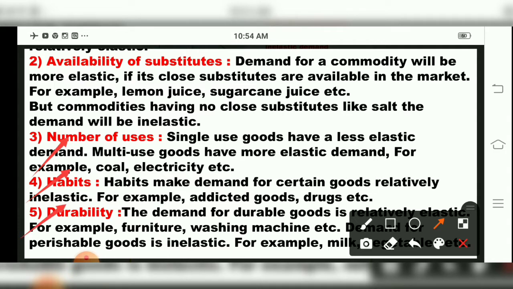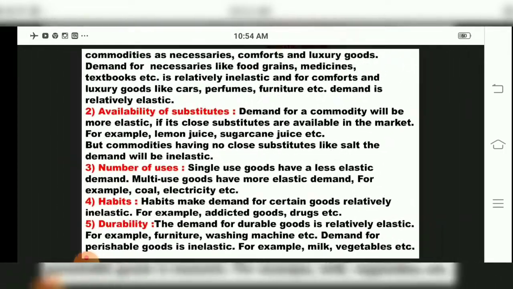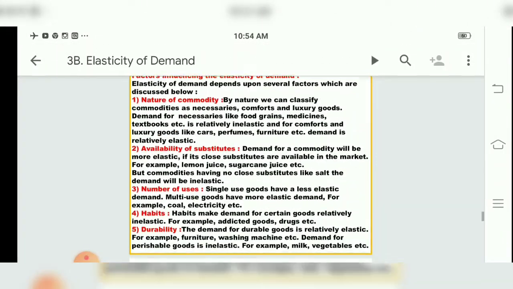Now we come to the fifth factor, durability. Durability means long lasting goods. Demand for durable goods, for example furniture and washing machines, is relatively elastic.